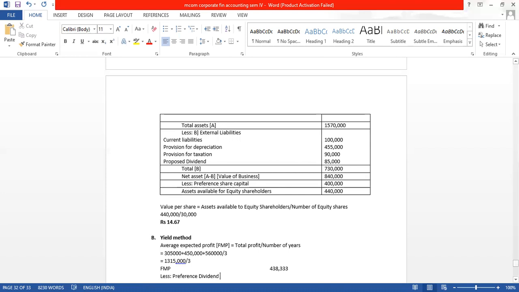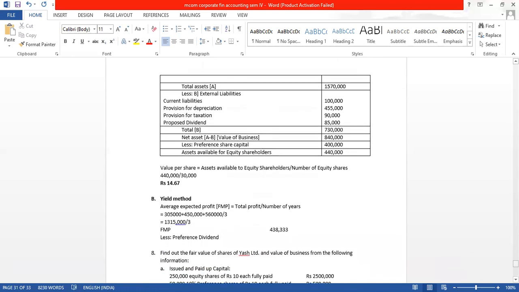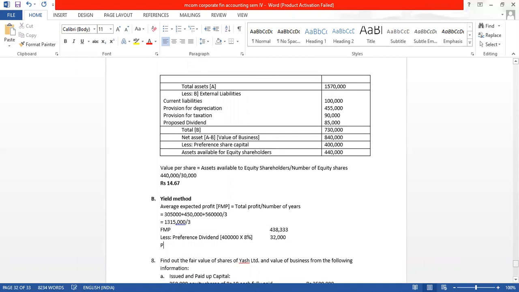So how much is the preference dividend? 4 lakh is the capital of preference and the dividend percentage is 8%. So we will pay them the dividend: on 4 lakh, 8% dividend is 32,000. Then profit available to equity shareholders will be how much? Profit available to equity.